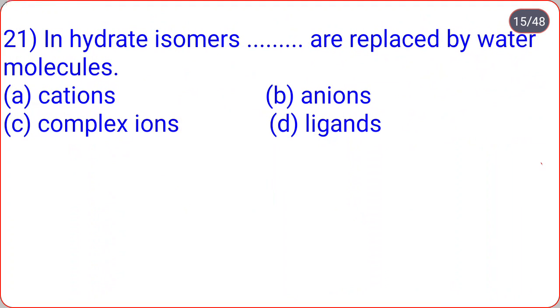The next, in hydrate isomers dot dot are replaced by water molecules: cations, anions, complex ions, ligands. So in hydrate isomers, ligands are replaced by water molecules.